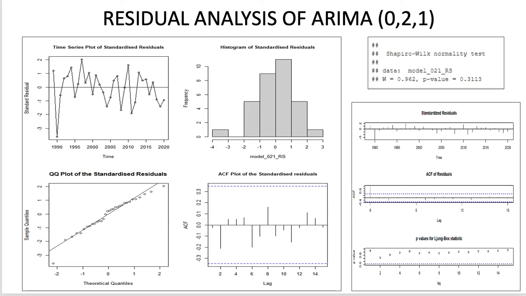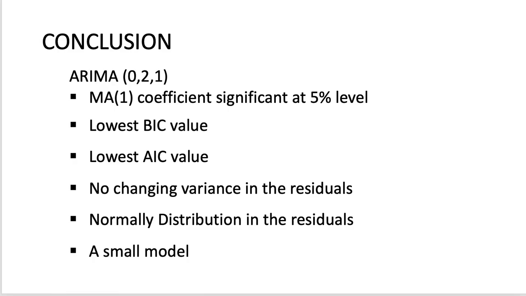Lastly, the ACF plot and the Ljung-Box test confirm that there is no autocorrelation left in the residuals, as all lags are within the reference lines in the ACF plot and above the reference line in the Ljung-Box test. So we conclude that the ARIMA(0,2,1) model passed all the diagnostic checks, and it is the most suitable model for forecasting. Thank you so much.